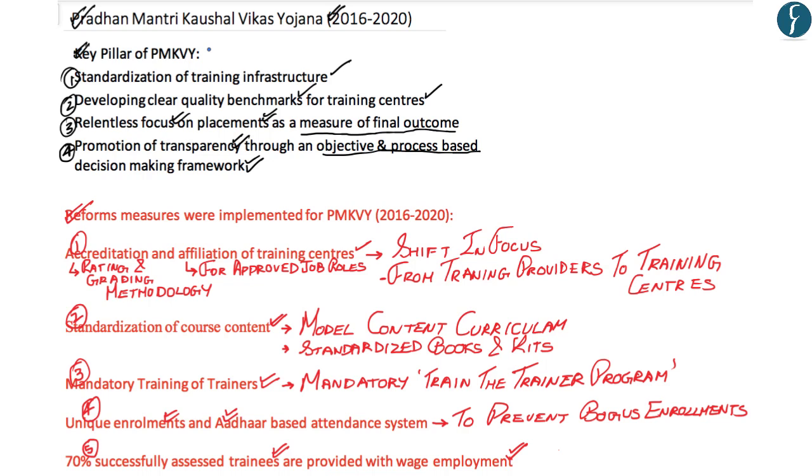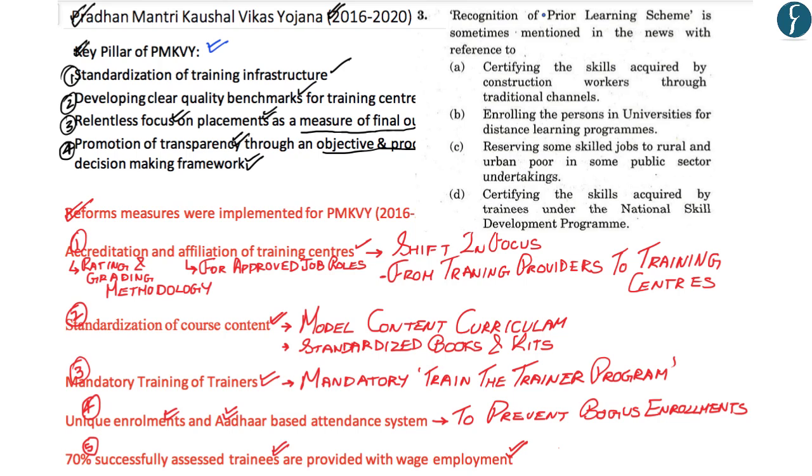Now, hopefully, up till here, you've understood the key pillars of the Pradhan Mantri Kaushal Vikas Yojana framework of 2016-2020. And moreover, you also understand the reform measures that are going to be implemented for the Pradhanmantri Kaushal Vikas Yojana. Now, a question was asked in your prelims 2017 examination with regards to the recognition of prior learning scheme, which we had just covered in the previous section, which specifically asked for its purpose and objective. Hopefully, you've also understood the Pradhanmantri Kaushal Vikas Yojana and the various features of the 2016-2020 framework. And so now with this, we move on to the next article.